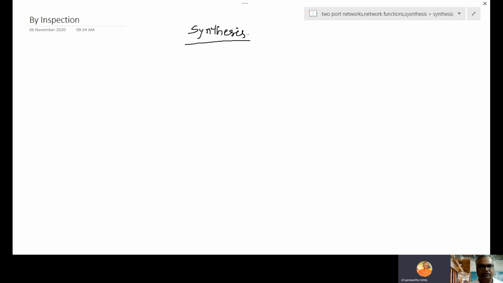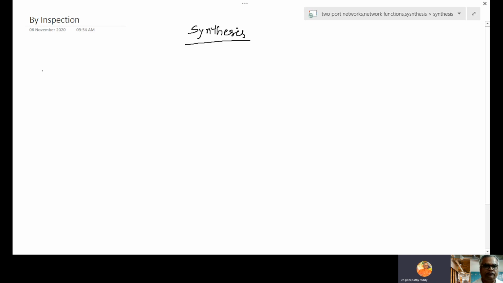So getting a function for a given network is called a network function. Getting a network from the network function is called synthesis. So synthesis is a reverse process of network function.